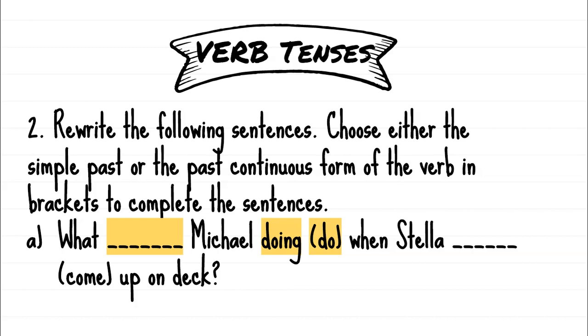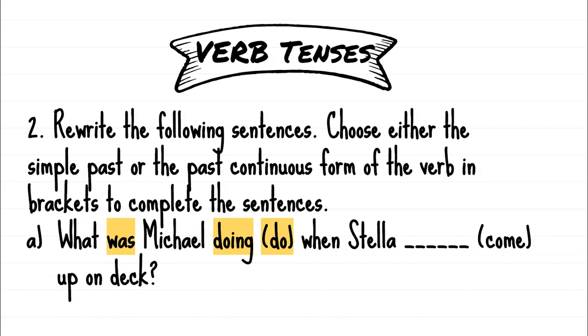We can't say what Michael doing. Well, we could, but it's not going to sound correct. So, what was Michael doing? That was, it's helping our continuous form of the verb, but that verb in itself is a simple past tense verb. The do is the main part, and the ing shows us that it's continuing, it's going on.